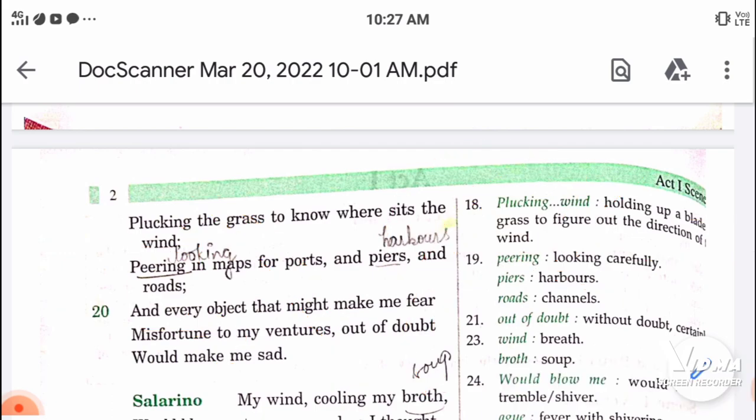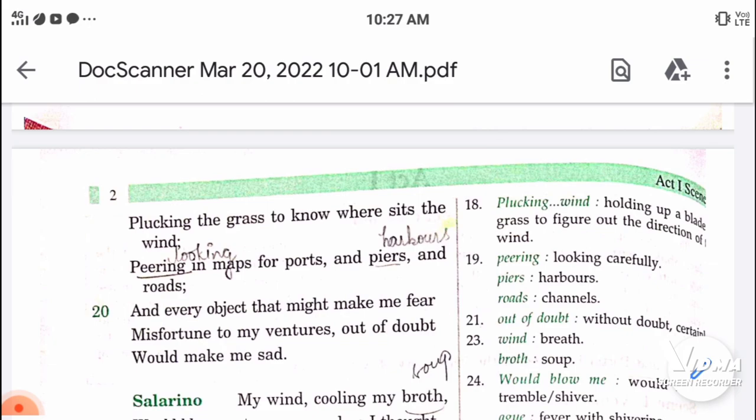So Salanio is saying that I would also be constantly plucking the grass to figure out the direction of the wind. Then he is saying, peering in the maps for ports and piers and roads. So I would also be constantly looking into the maps to find out the best ports. Ports are the places where the ships are placed, the piers are the harbors, and the roads mean waterways or channels.